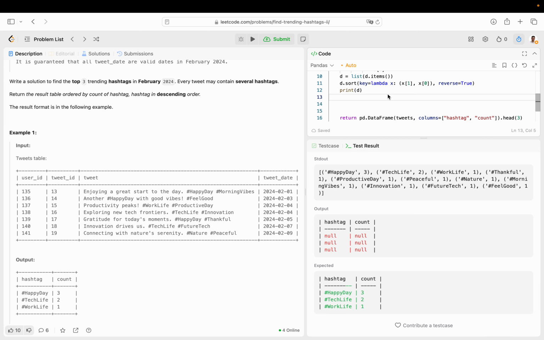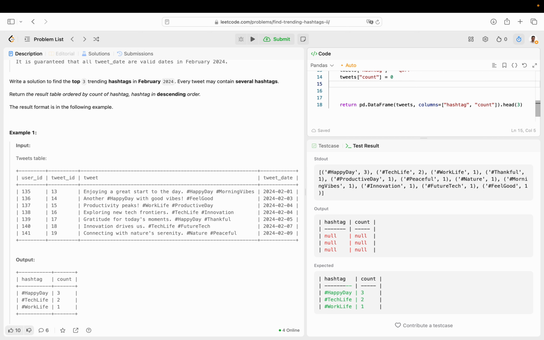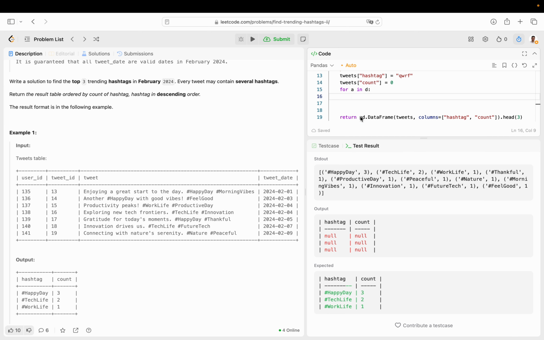So let's populate these 2 columns with dummy values. Tweets hashtag, let's just say it's equal to whatever, doesn't matter, and then tweets count is equal to whatever, like 0. And now we just have to populate the first 3. So for A and D from left to right, top to bottom, and let's have a count to do that.